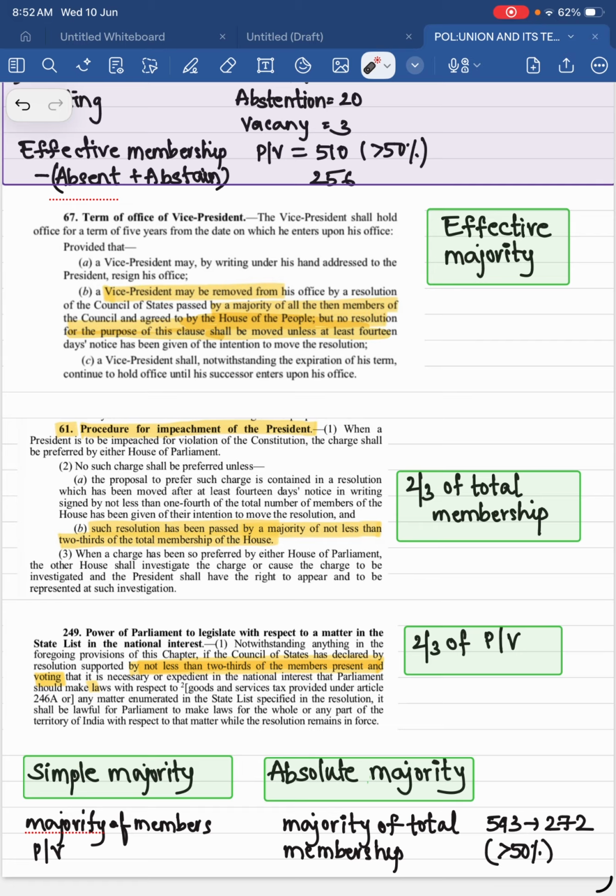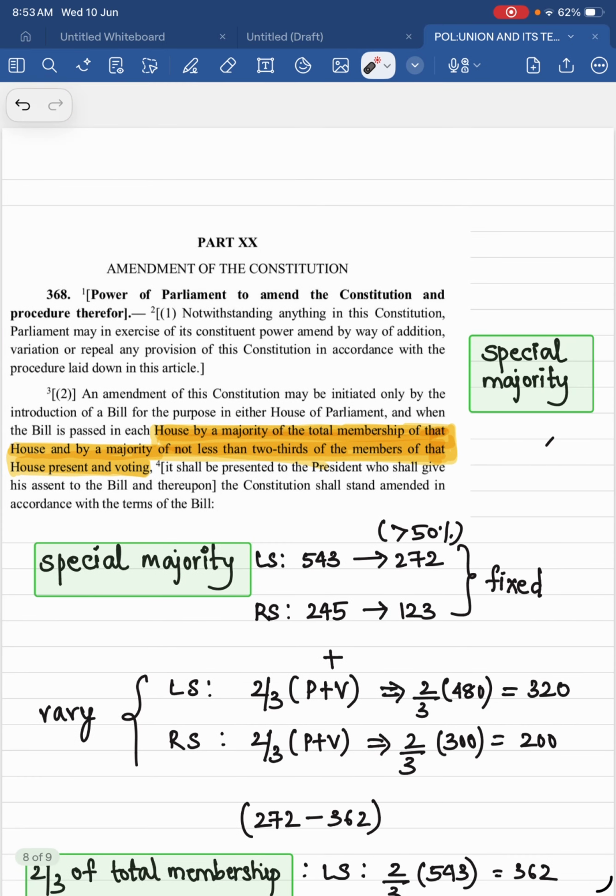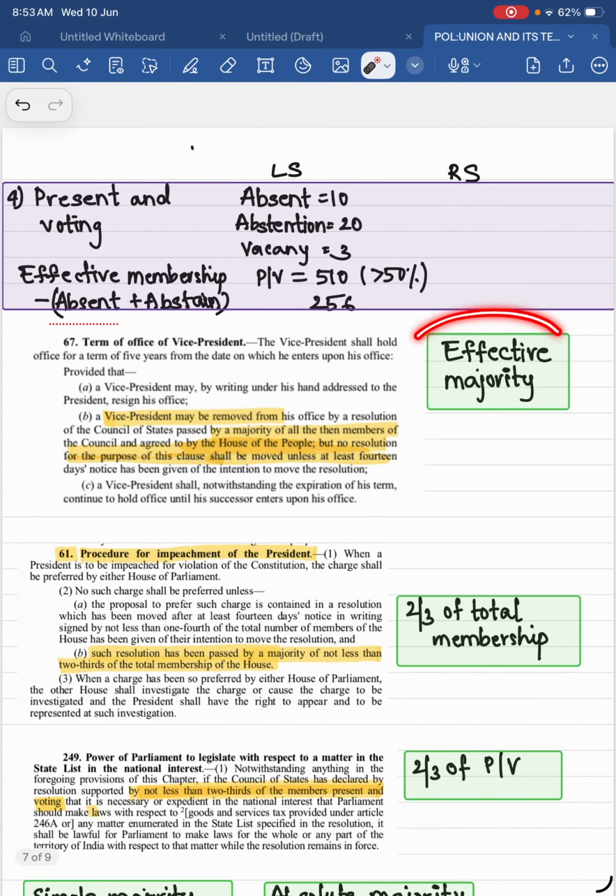If the constitution does not mention any majority, you have to take it as simple majority. That is the one thing that I wanted to tell. So three we have discussed. Let's discuss one more thing, that is special majority. I also want to show where effective majority is being used. Shall I show you right now?